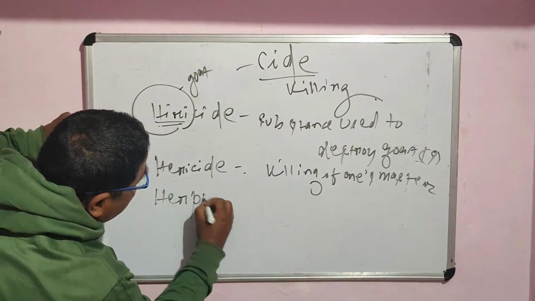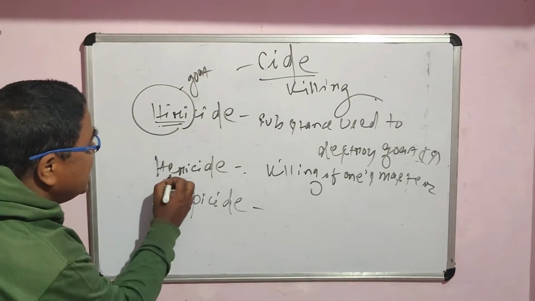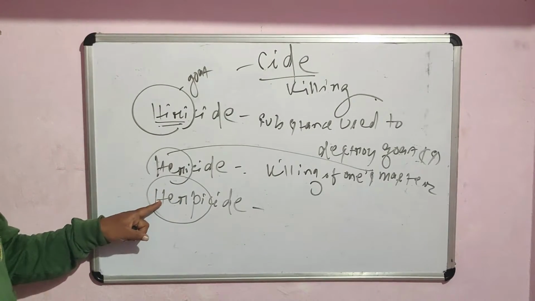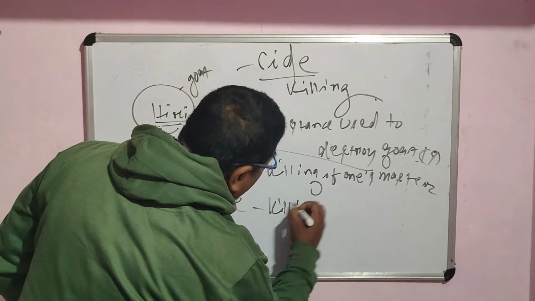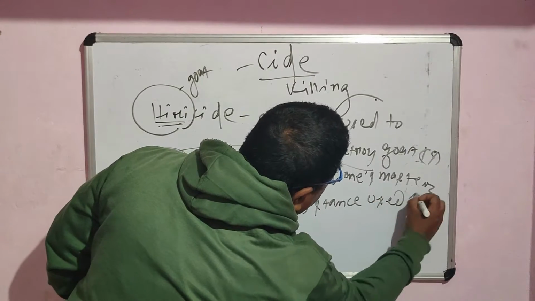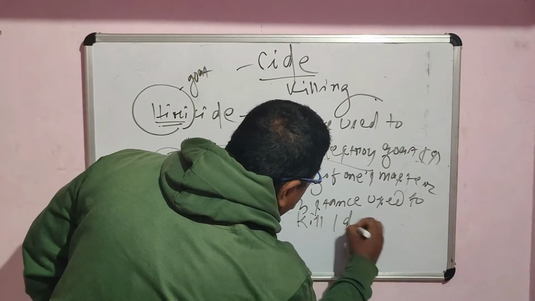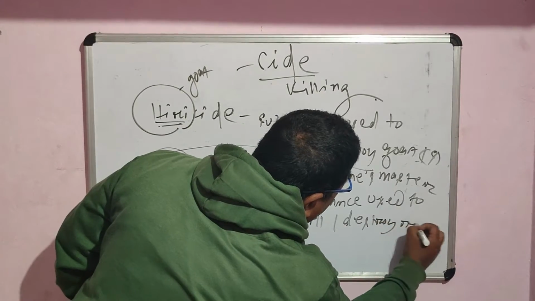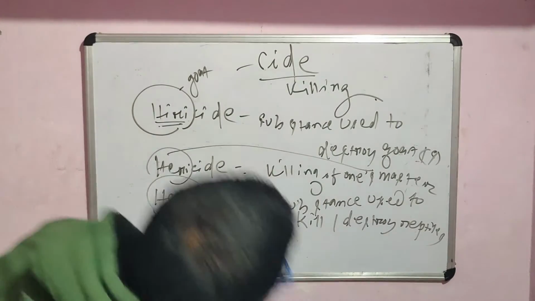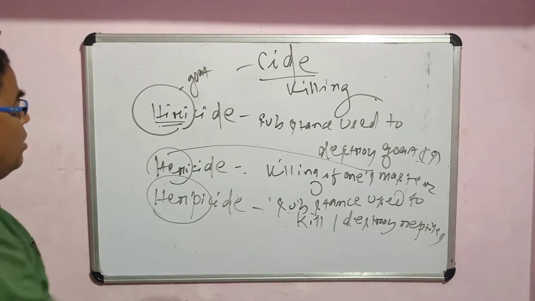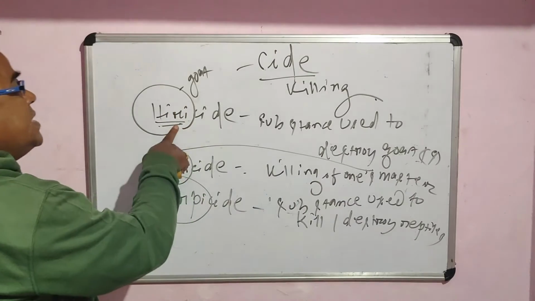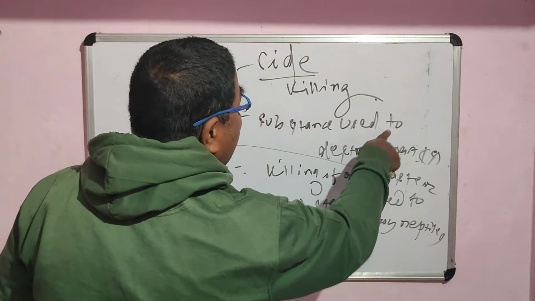H-E-R-P-I-C-I-D-E. Remember, herpy means, if hairy is related to master, herpy is related to reptile. So herpicide means killing of reptiles, or a substance, a thing or object used to kill or destroy reptiles. R-E-P-T-I-L-E-S. So always remember, herpy is related to reptiles. Hairy is related to master, but hiri is related to goats. So a substance that is used to destroy goats is called hiricide.